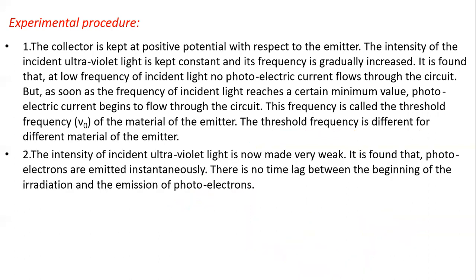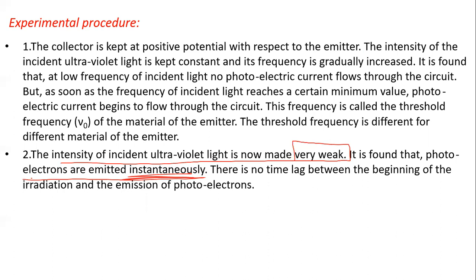Then after that, the intensity. Now the intensity of light is made very weak. Now we decrease the intensity. It is found that photoelectrons are emitted instantaneously.